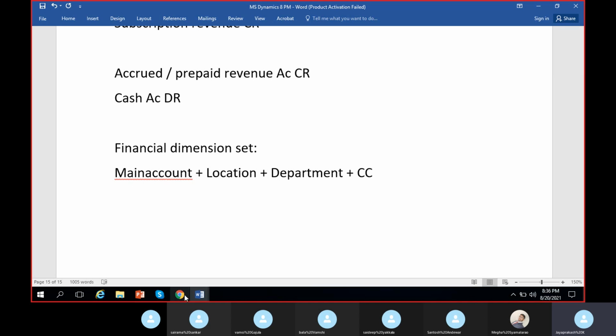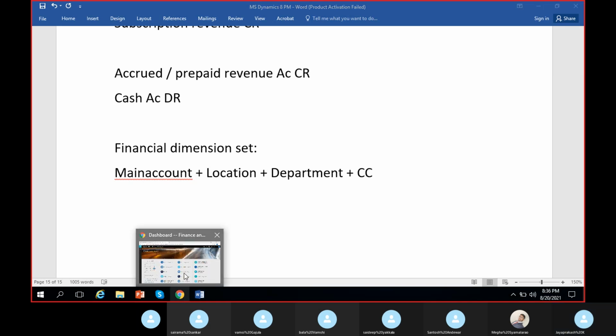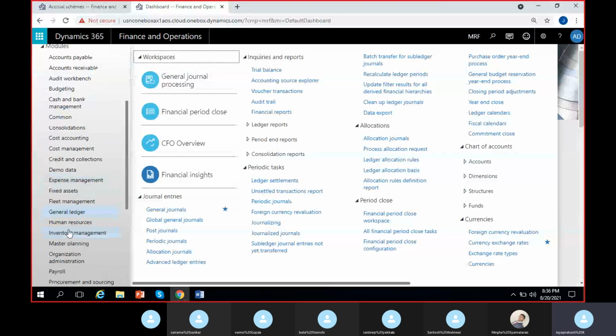Okay, done. So in order to create financial dimension sets, we have to go to general ledger. So where do we find financial dimensions in general ledger? Tell me the navigation.